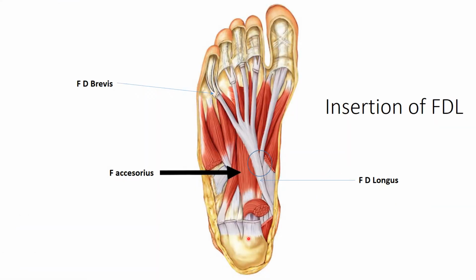Now this shows the course of the flexor digitorum longus along the sole as it passes through this portion of the sustentaculum tali.